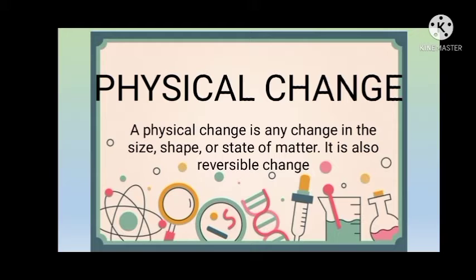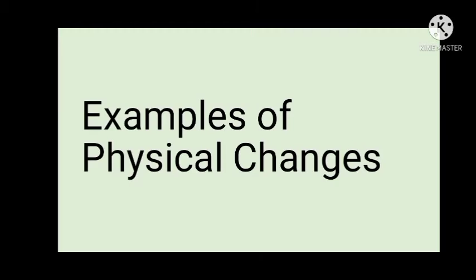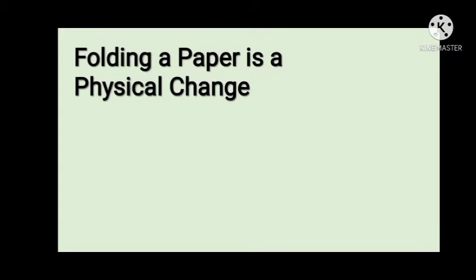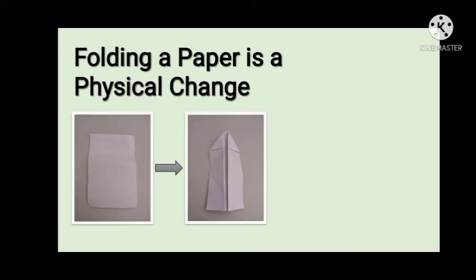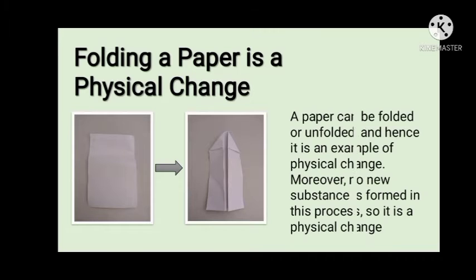It is also a reversible change, or sometimes it is reversible. An example of physical change is folding a paper. As you can see in the image, the paper is folded, and then you can transfer it back, or reverse it back to the way it was. A paper can be folded or unfolded, and hence it is an example of physical change. Moreover, no new substance is formed in this process, so it is a physical change.